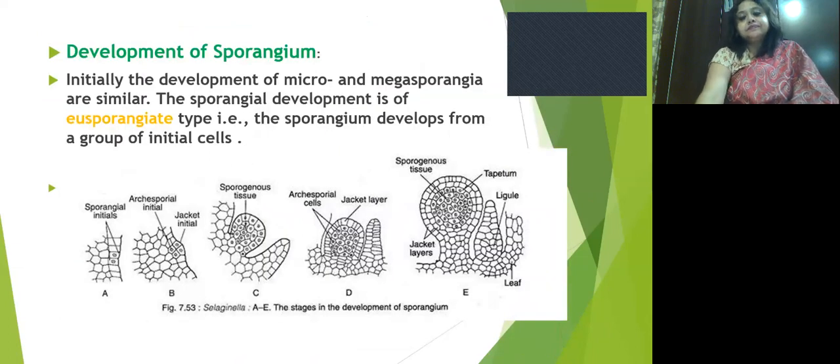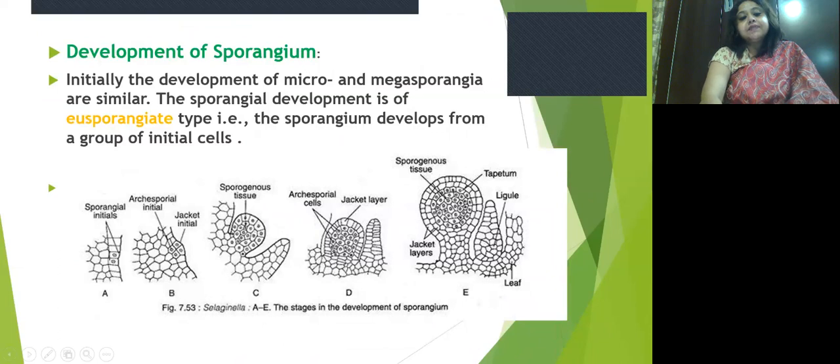Clear? These are the steps. These are the sporangial initials. After divisions, we get jacket initials and archesporial initials. And this is the archesporial cells with the jacket layer. That is, these are the sporogenous tissues. Clear?